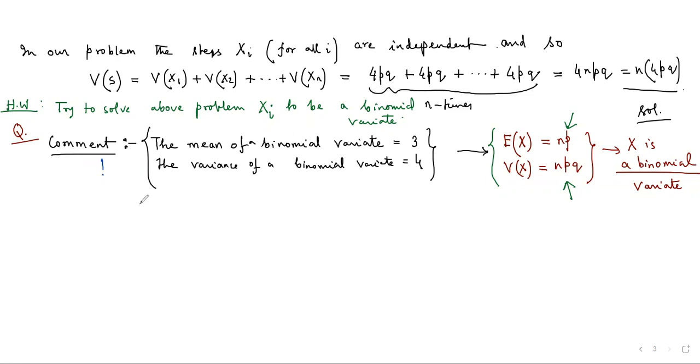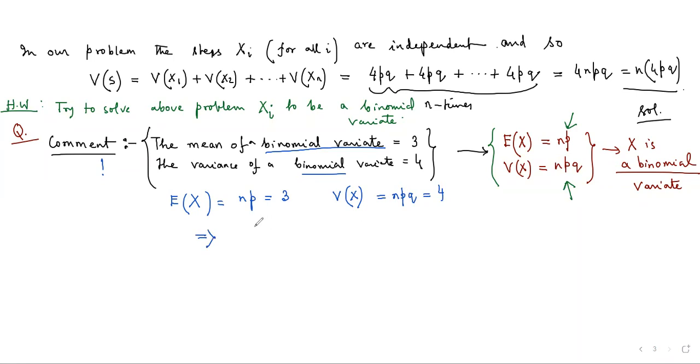How? If he says that his random variable is binomial, we know that for a binomial random variable, the expectation of x is equal to np. So he is claiming that his mean is 3, so np is 3. Also, he is claiming that the variance of the random variable x is 4, so actually he is claiming that npq is 4.